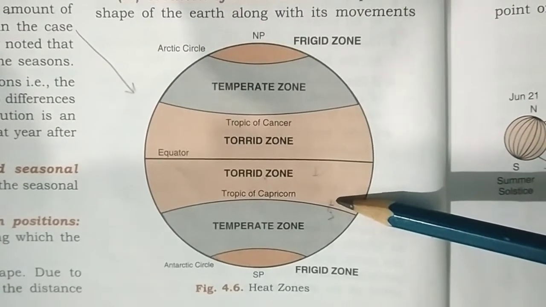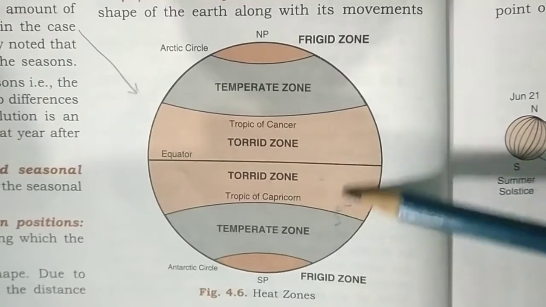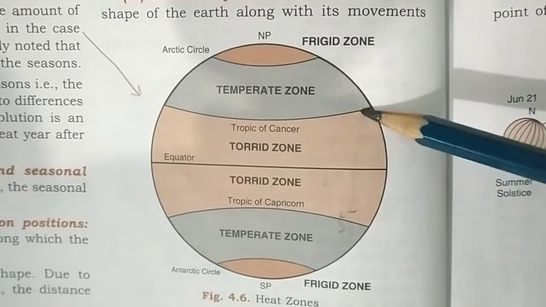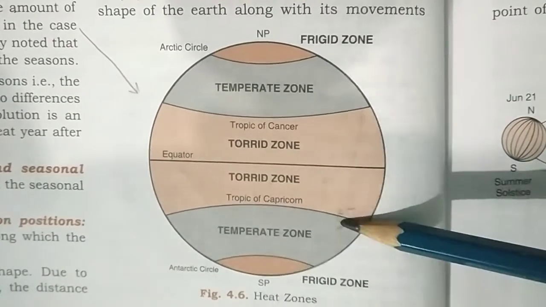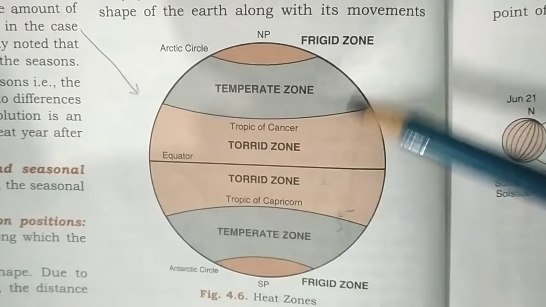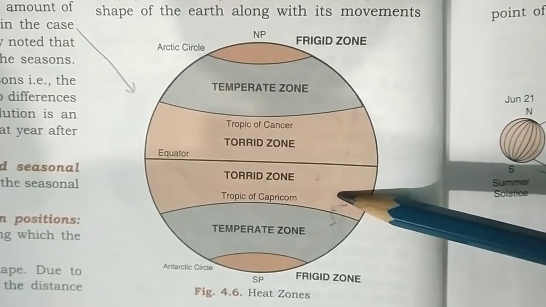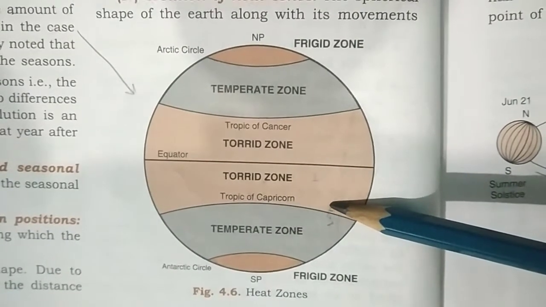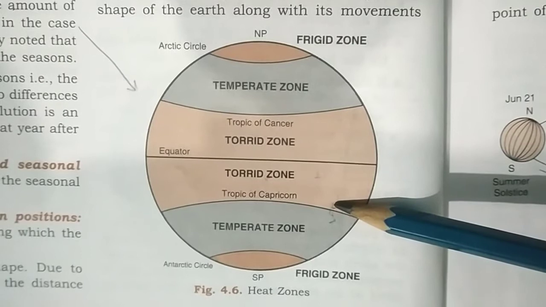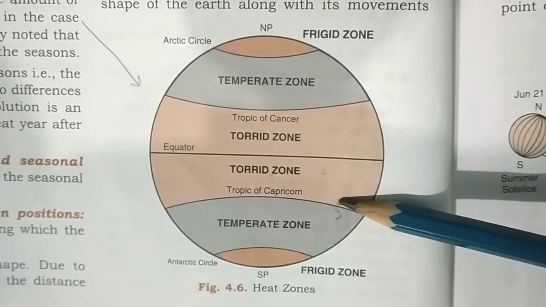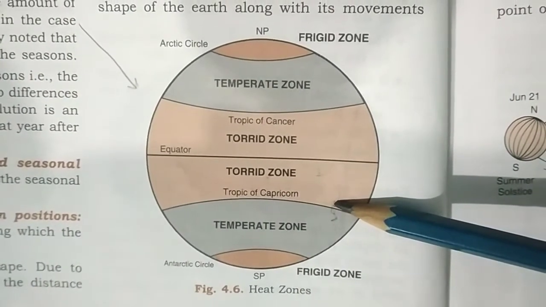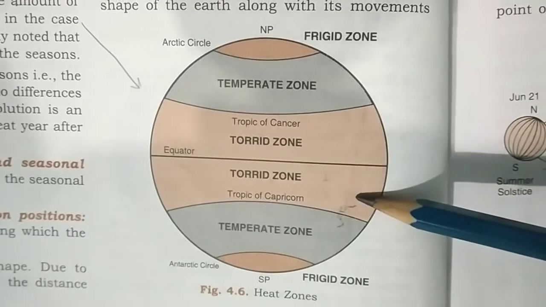In the case of oblique rays, there are three heat zones. We will discuss it. This is the creation of the heat zones. The spherical shape of the Earth along with its movement around the Sun causes the difference in the angles at which the sun rays fall on the Earth's surface.